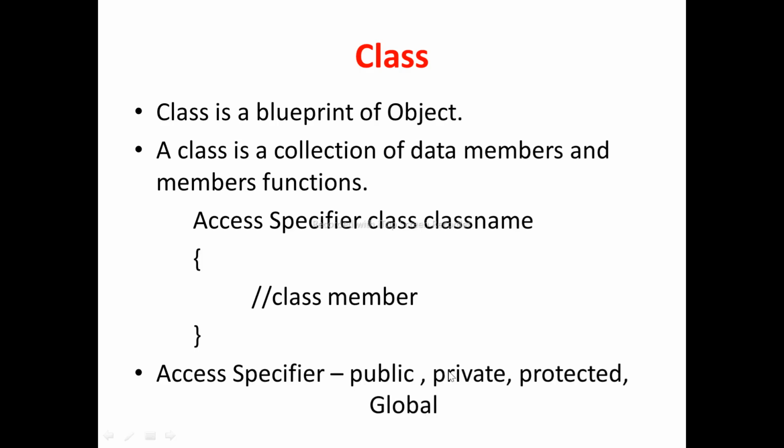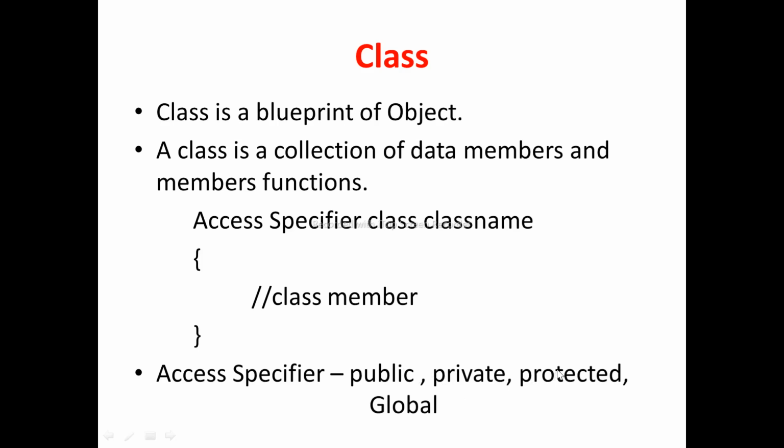First one is public. Public means public members can be accessible within the class and outside the class also. After that, private means private members can be accessible within the class only. Next one is protected.